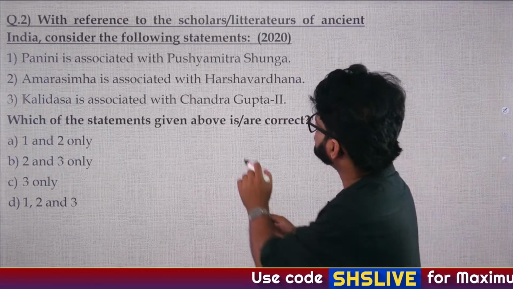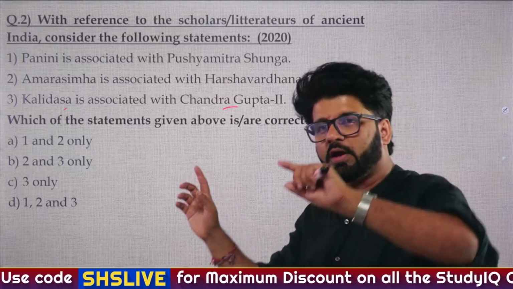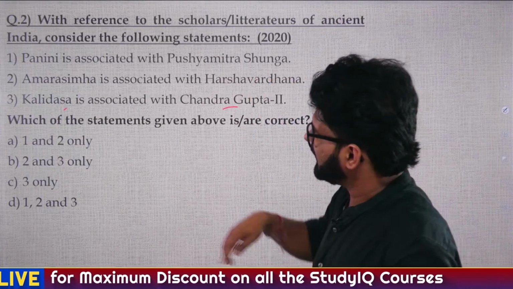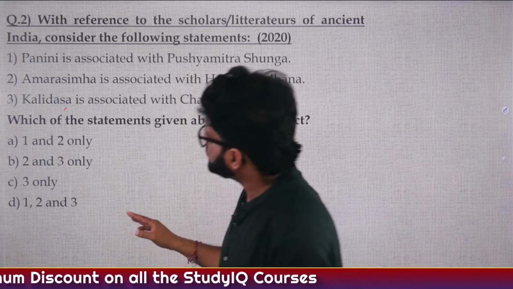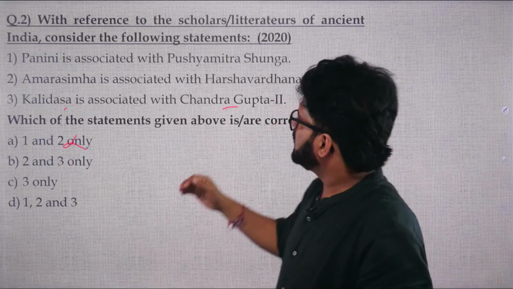Kalidas is associated with Chandragupta II. That is correct. He is one of the Navaratnas, if we are not wrong. And you can again go back to Gupta period. You can revise that lecture. So you can eliminate the options where you don't have 3. So eliminate A, 1 and 2 only. And let's come back to the other.